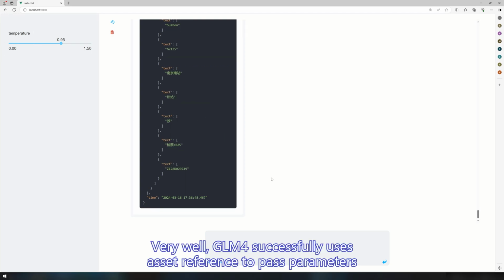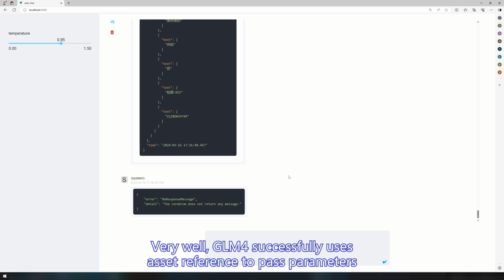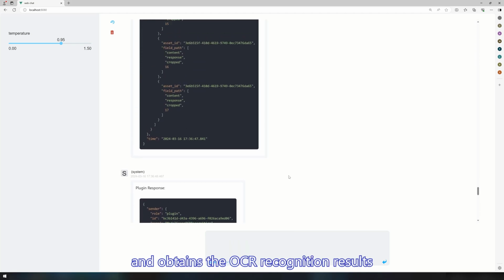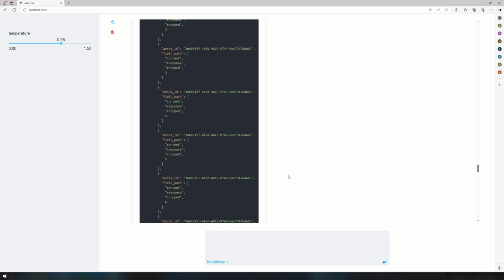Very well, GLM4 successfully uses asset reference to pass parameters and obtains the OCR recognition results.